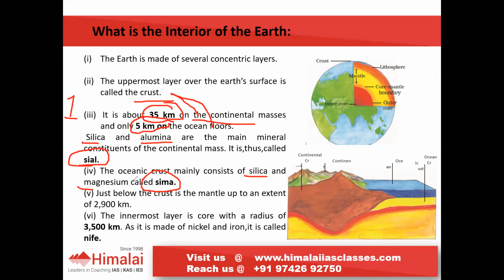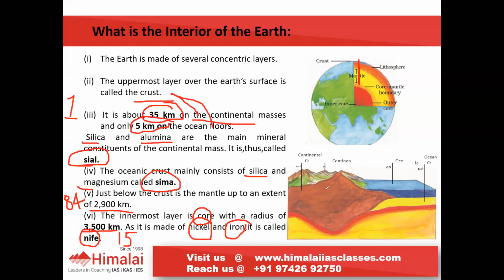Then the next layer is the mantle. The mantle extends up to 2,900 kilometers. Then the innermost layer is the core, which has a radius of 3,500 kilometers and is made up of nickel and iron, commonly referred to as Nife. The mantle consists of 84% of the total volume of the Earth, and the core consists of 15%.